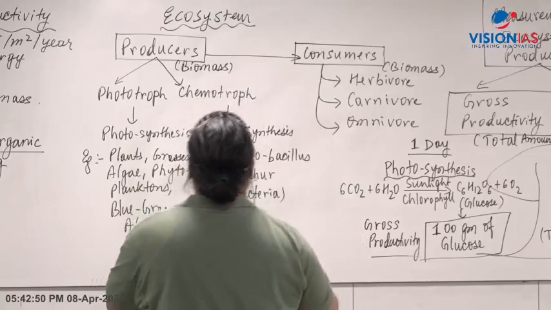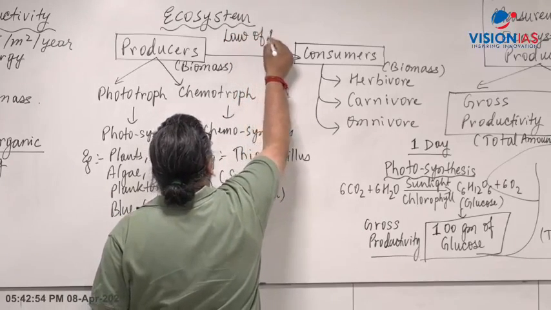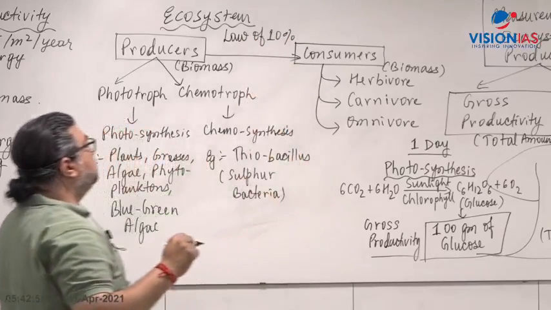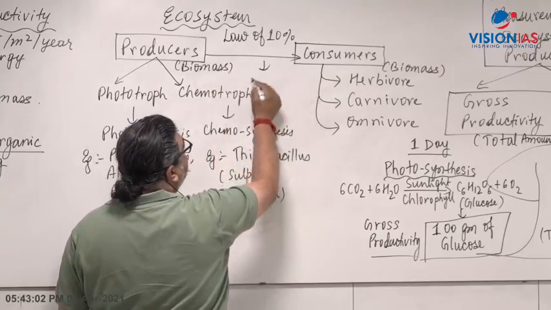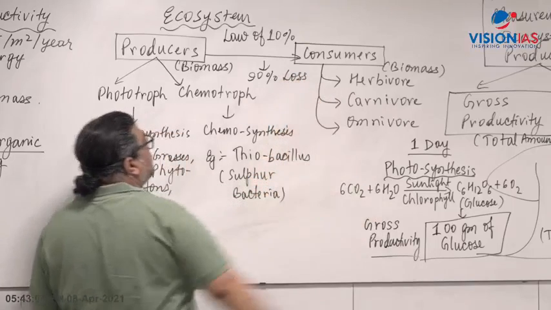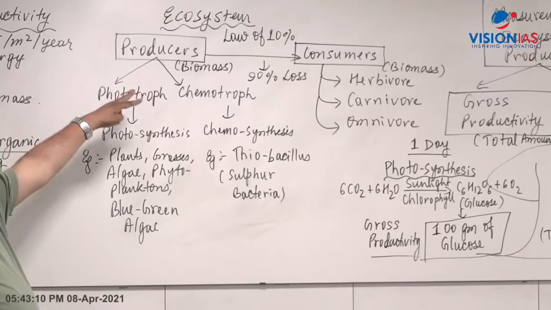Now, you all know that we have discussed in the classroom the law of 10%. Because of Lindeman's law of 10%, when there is a flow of energy, 90% of energy gets lost. Right? 90% of the energy gets lost when it enters the food chain, food web.